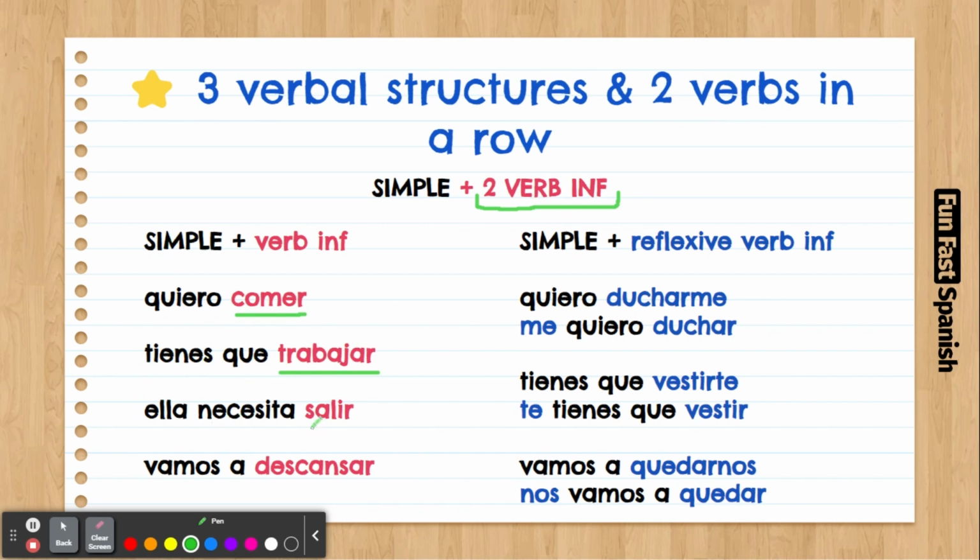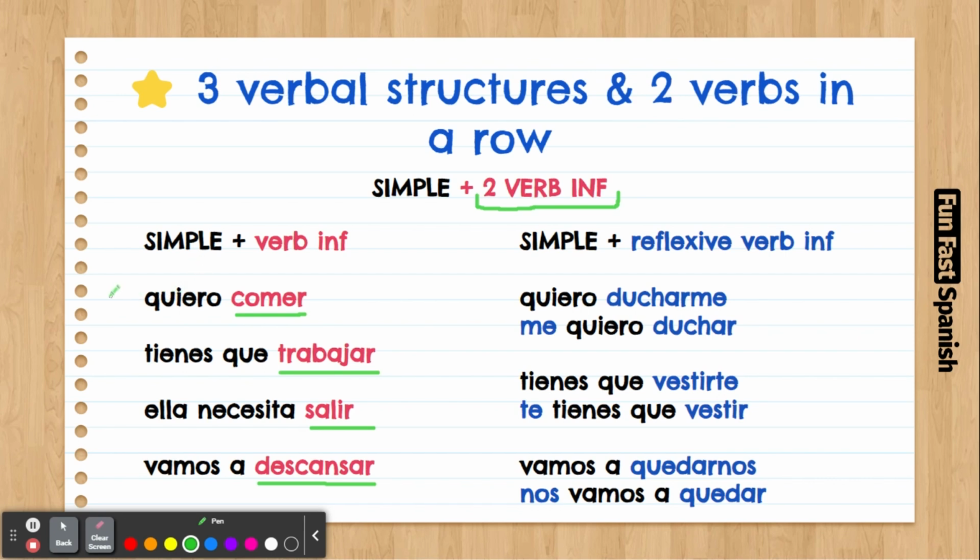Ella necesita salir. She needs to go out. Yeah, salir in infinitive. Ella necesita, simple structure. Vamos a descansar. Descansar is to rest. In infinitive is the second verb, goes in infinitive. Nosotros vamos a is simple structure.